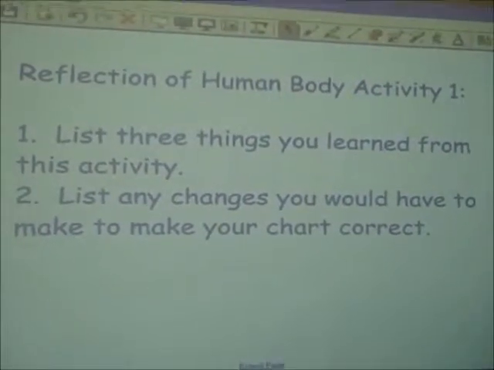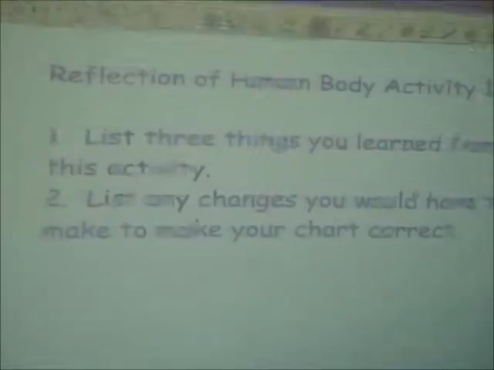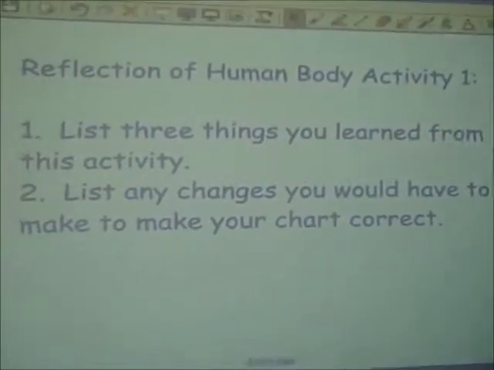Okay, so after our separation into groups, students had to complete the reflection. And can you tell me 3 things you learned from this activity? I learned that skin is actually an organ because it has 7 layers of tissue. And I learned that if people aren't very specific with their pictures, you could get a lot of things wrong. And I also learned that there's actually something called the excretory system.